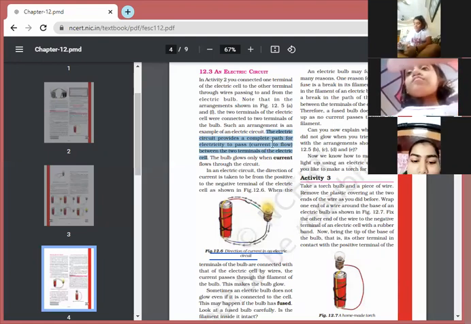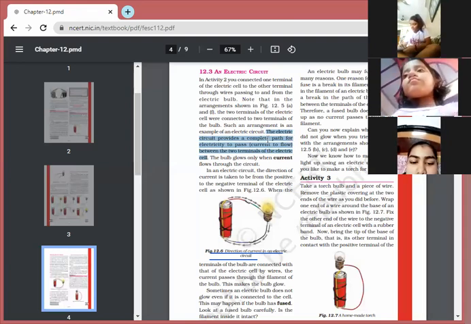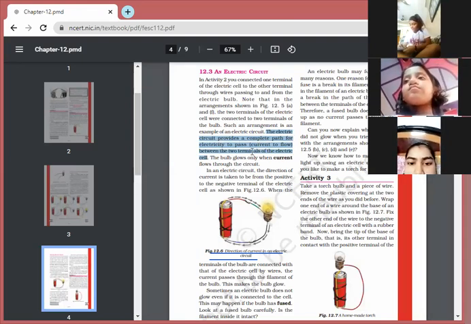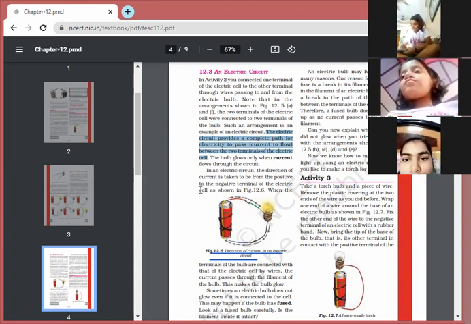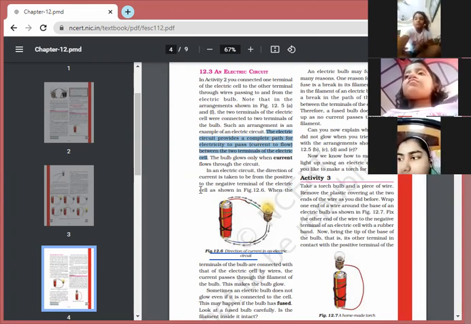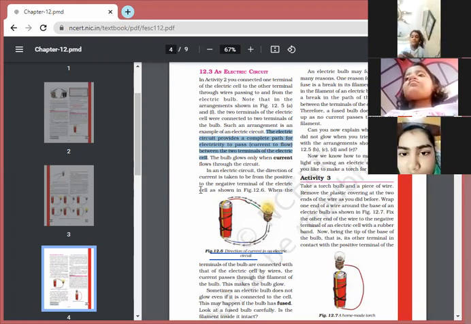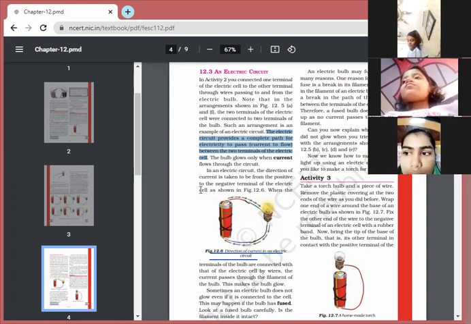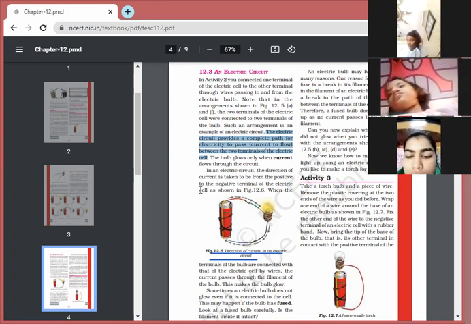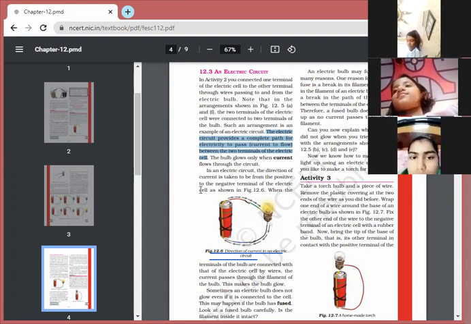So kindly underline the definition of electric circuit. What does it mean? The electric circuit provides a complete path for electricity to pass through between the two terminals of the electric cell. Okay. And you know, the bulb glows only when the current flows through the circuit. As I had told you earlier, the current will flow when you switch on. The bulb will glow only if the current is flowing through it. Otherwise, the bulb will not glow. Am I clear? Yes, Kavya, continue with the next paragraph.